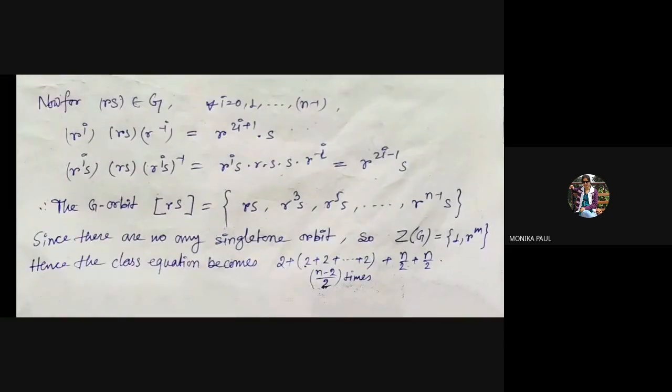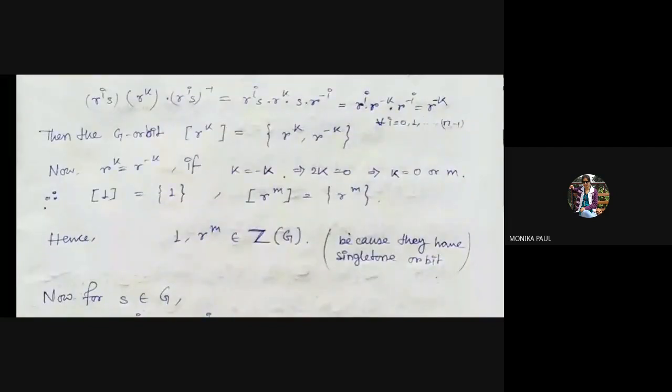And since there are no singleton orbits, Z(G) is obviously 1 and R to the power m. Hence the class equation becomes the order of Z(G), that is 2, plus the orbits represented by R to the power k, which consist of two elements, R to the power k and R to the power minus k.